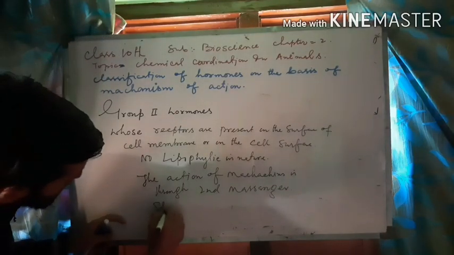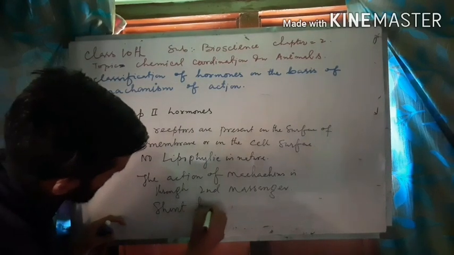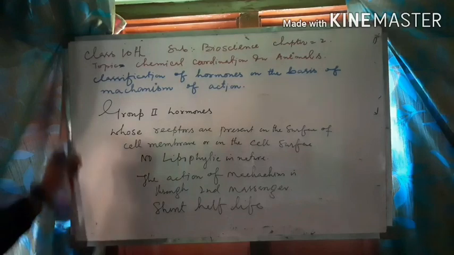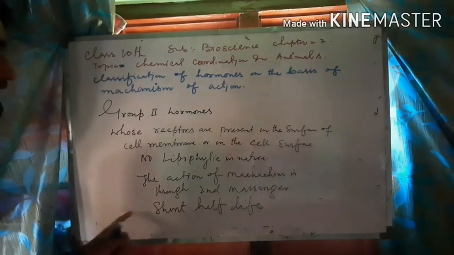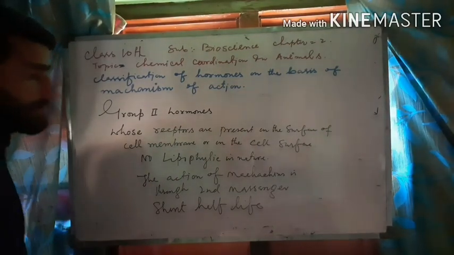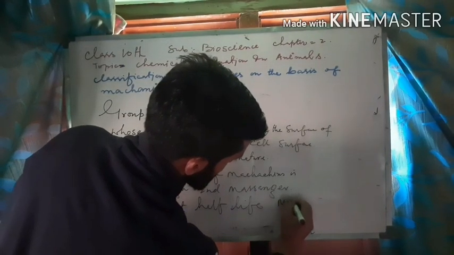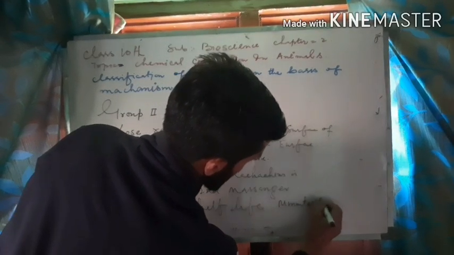These have a short half-life. Group 1 hormones have a long half-life, while these have a short half-life which ranges from minutes to seconds.